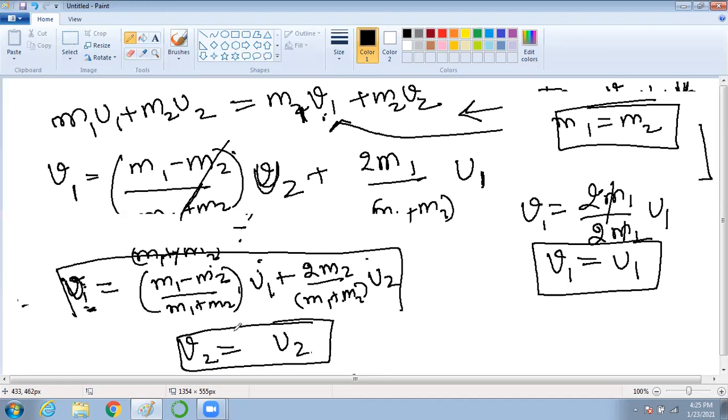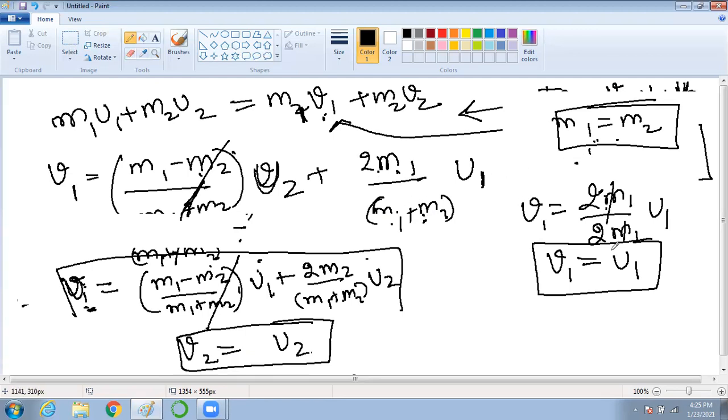If your m1 and m2 are the same, then m1 minus m2 will become 0, or not? So this value becomes 0. Similarly, this value becomes 0. So you are left with 2m1 divided by m1 plus m2. m1 plus m2 is equal to 2m1 because m1 and m2 are the same.